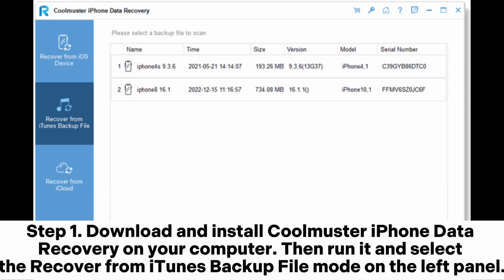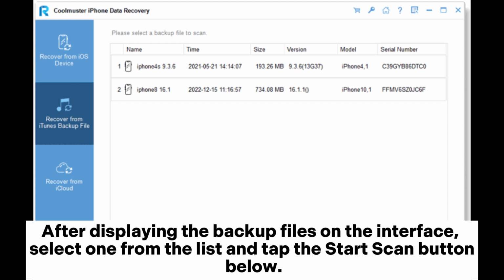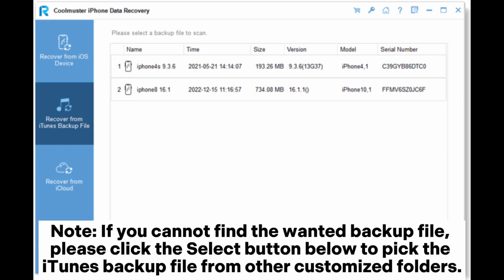Then run it and select the Recover from iTunes Backup File mode on the left panel. Step 2. It will scan the default iTunes backup location on your computer. After displaying the backup files on the interface, select one from the list and tap the Start Scan button below. Note, if you cannot find the wanted backup file, please click the Select button below to pick the iTunes backup file from other customized folders.